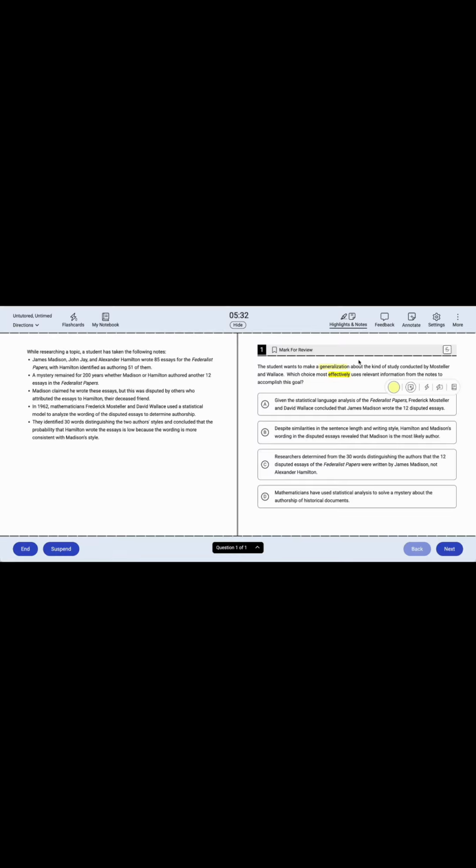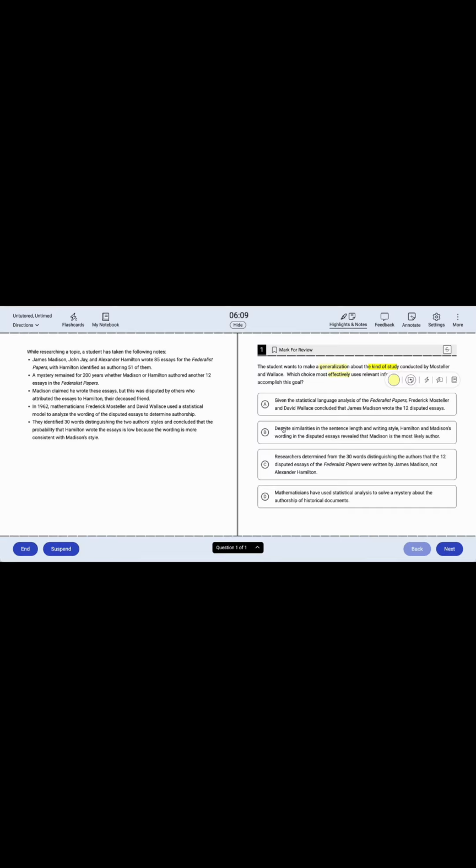And so they want to make a generalization. They don't want to go in depth about the overall topic, but they want to get the overall gist. Looking at the choices, "Giving the statistical analysis of the Federalist Papers, Frederick Mosteller and David Wallace concluded that James Madison wrote 12 disputed essays." That could be a generalization about the kind of study. And as you can see here, "kind of study" is definitely a money word.